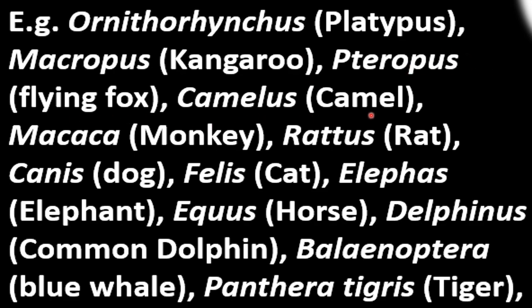Camelus for the camel, then Macaca for the monkey, Rattus for the rat, Canis for the dog, Felis for the cat. These are family names, okay, Canis and Felis. Elephas for the elephant, because there are different breeds also of the dogs, cats and elephants, okay. Equus for the horse, and Delphinus for the dolphin, and Balaenoptera for the blue whale, and Panthera tigris is for the tiger.